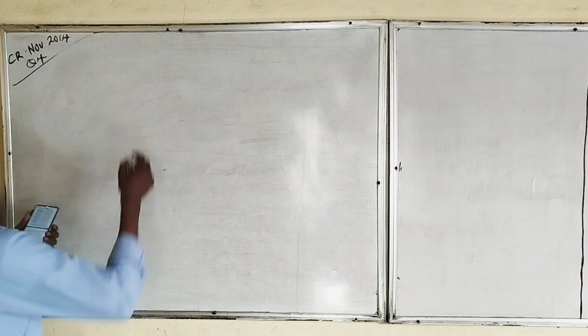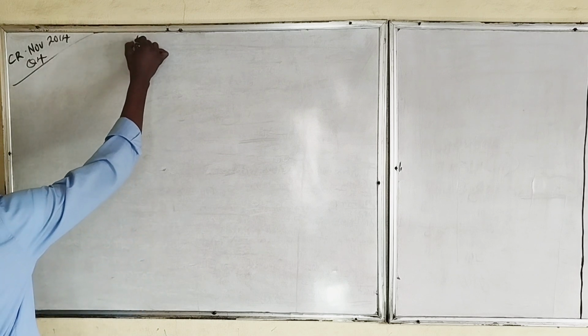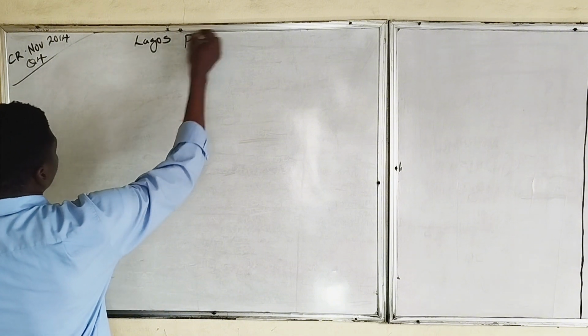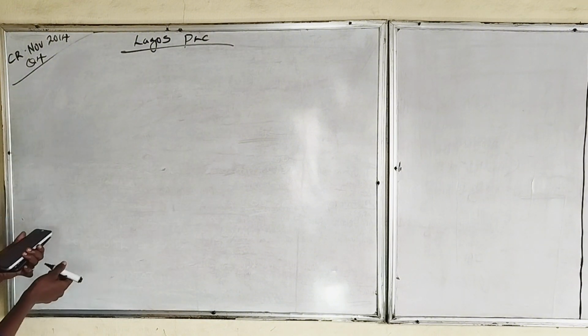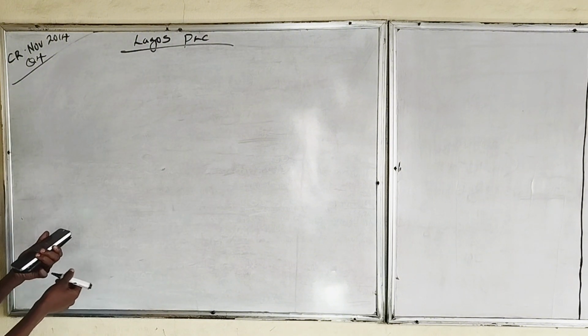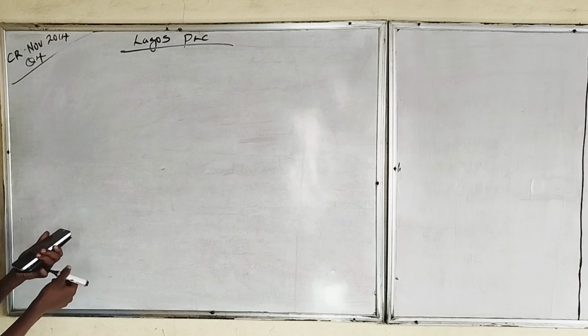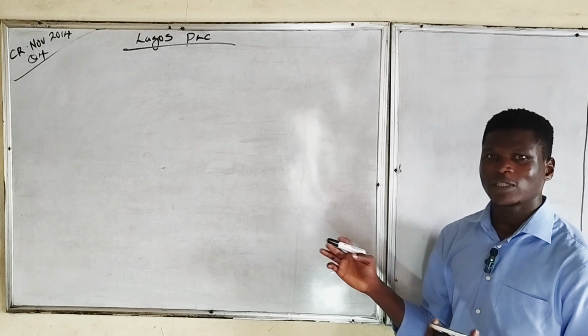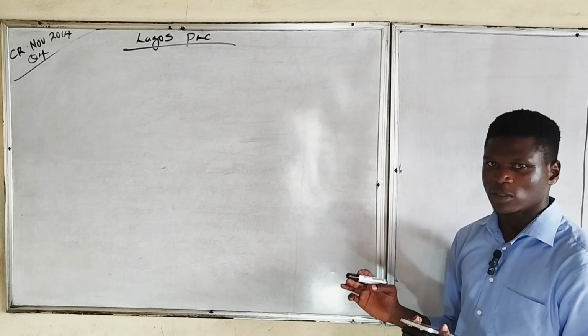So the A part first, this question is on Lagos PLC. The question asks us to advise the management on the impact of deferred tax calculated on the retained earnings. So at first, we need to calculate our deferred tax, whether it's a deferred tax asset or deferred tax liability.